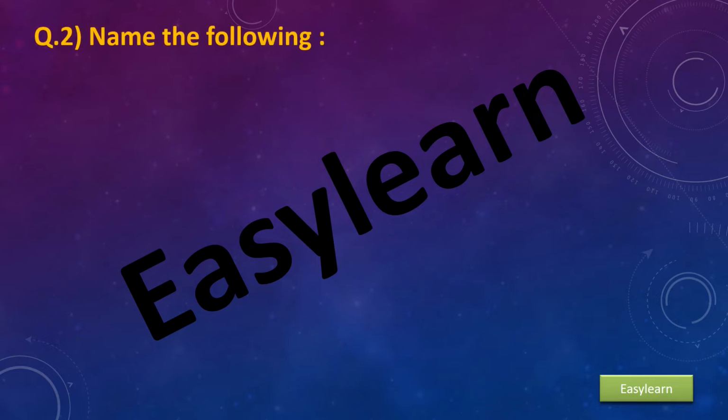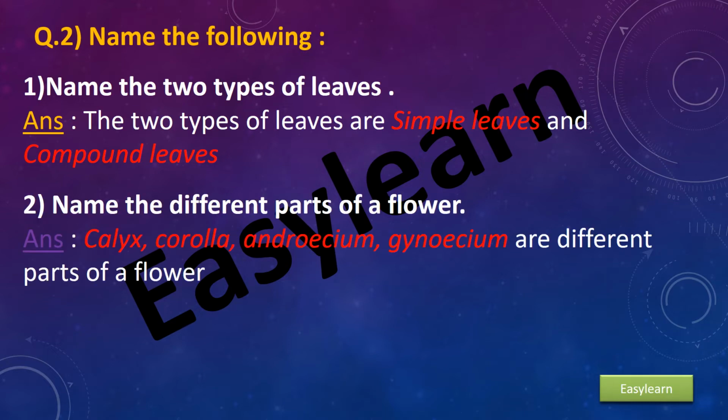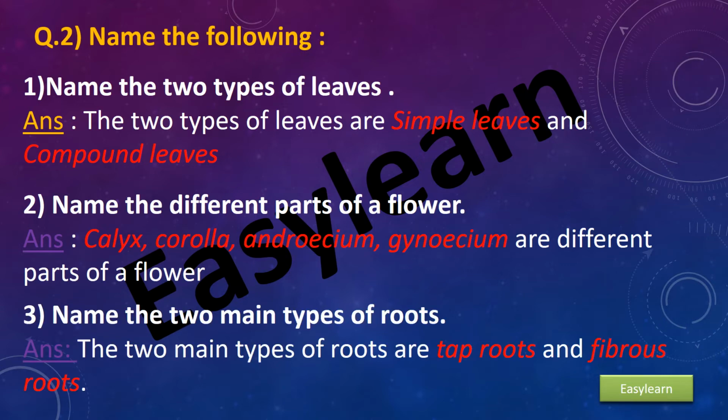Question number 2. Name the following. First, name the two types of leaves. Answer. The two types of leaves are simple leaves and compound leaves. Second, name the different parts of a flower. Answer. Calyx, corolla, androecium, gynoecium are the different parts of a flower.